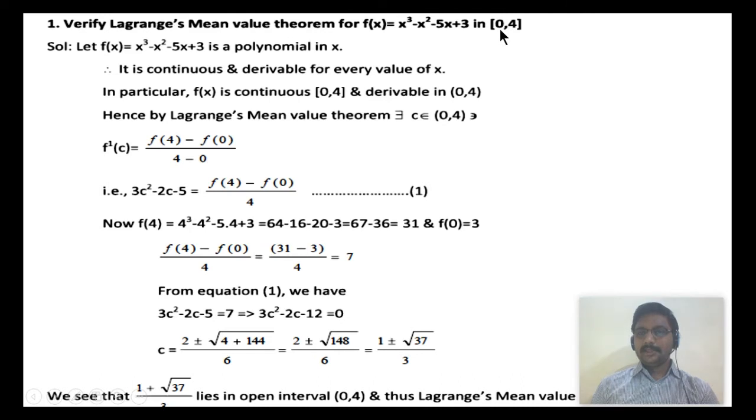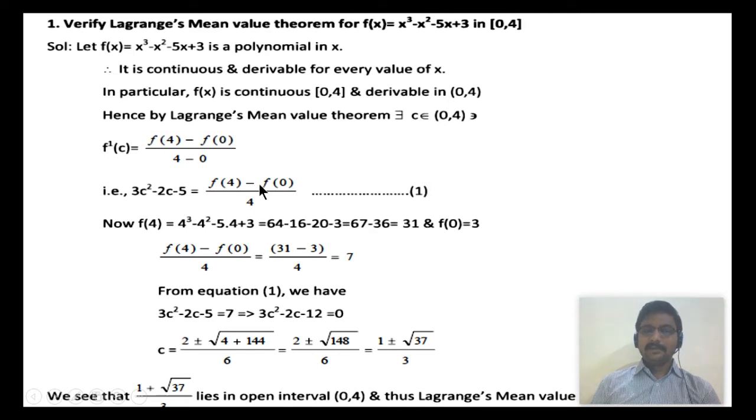So here a is 0 and b is 4. Comparing the closed interval [a, b] with the closed interval [0, 4], a is 0 and b is 4. So f'(c) is equated to this expression. f'(x) is 3x² − 2x − 5 + 0, the derivative of f(x) with respect to x. In that f'(x), we just have to replace x with c to get f'(c).